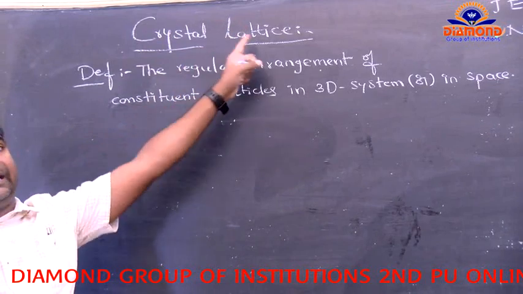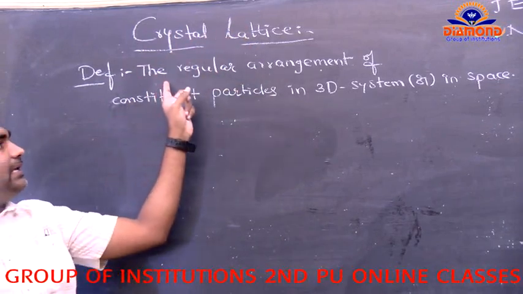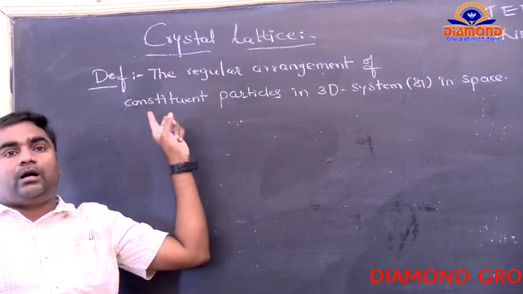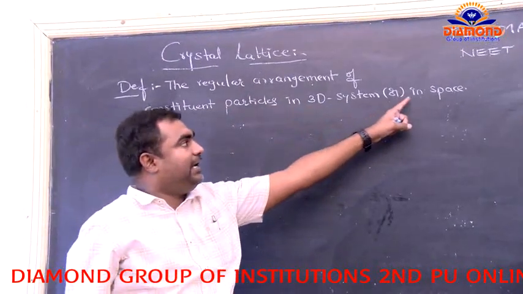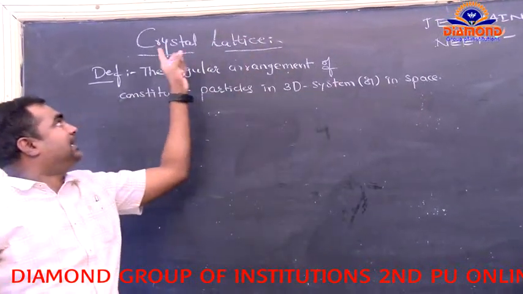So, define crystal lattice: the regular arrangement of the constituent particles in three-dimensional space is known as a crystal lattice.